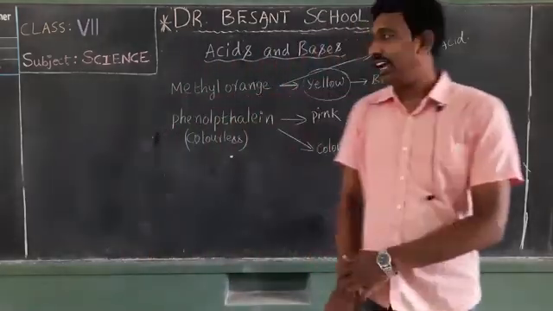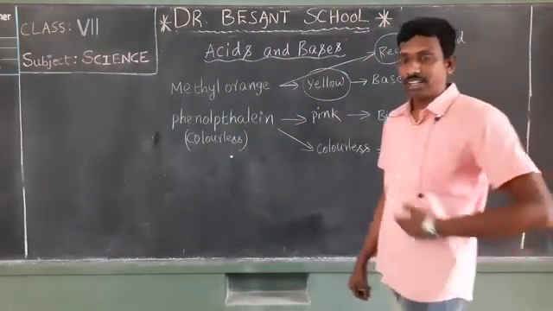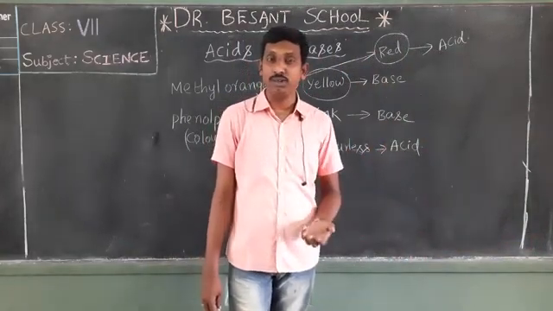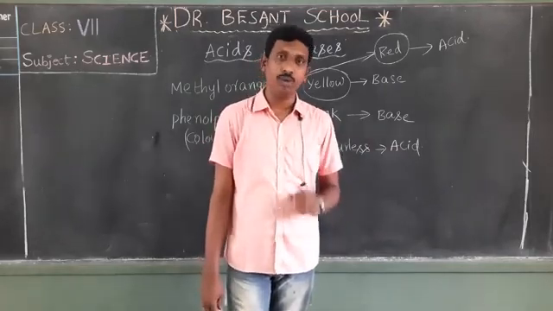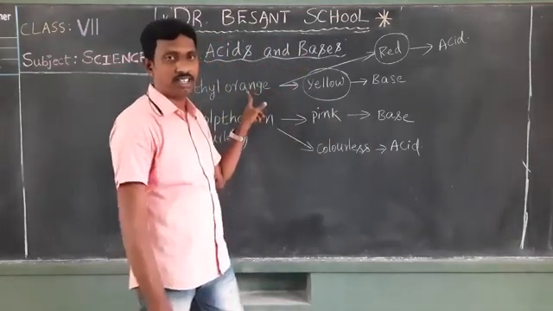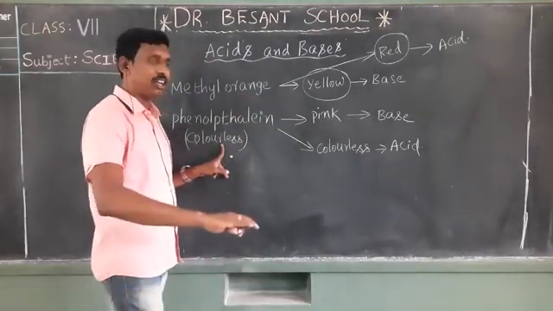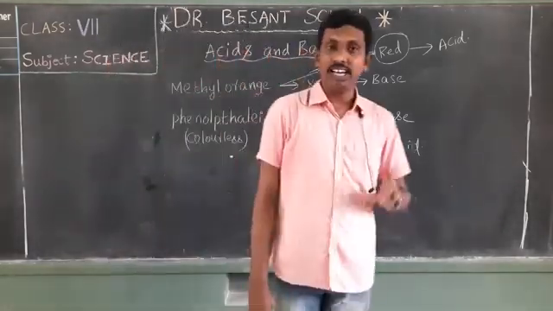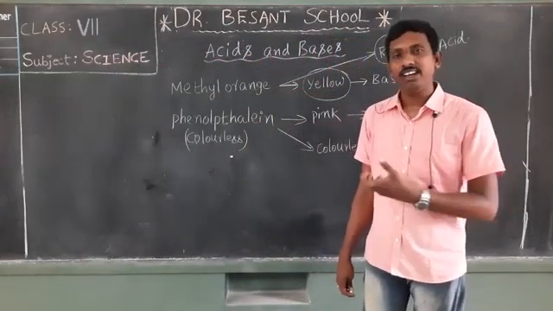Okay, my dear students. Methyl orange and phenolphthalein, if they were tested with neutral substances, as we were discussing in earlier classes, like sugar solution, salt solution, mineral water, glucose, these are all neutral substances. When these were tested with methyl orange, there is no change in the color. Similarly, phenolphthalein remains colorless in a neutral substance, with no change in color. So these methyl orange and phenolphthalein are used as very good laboratory indicators.